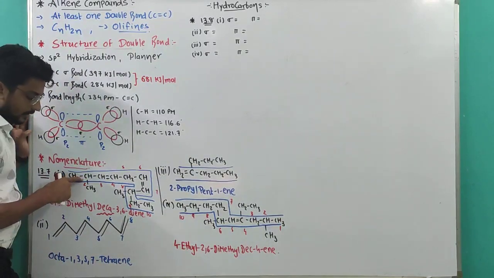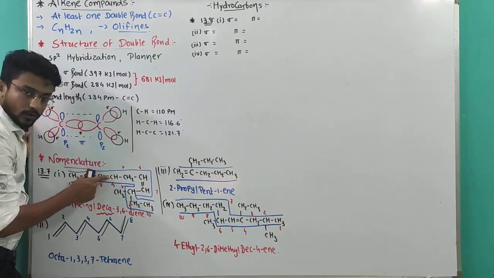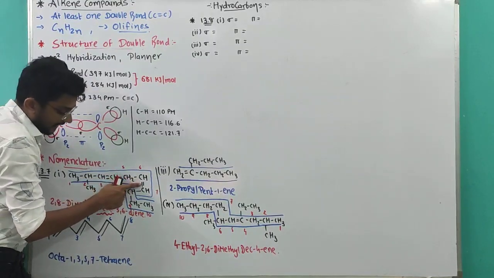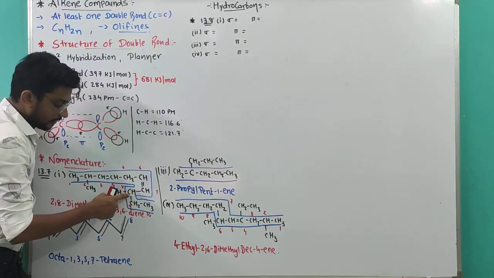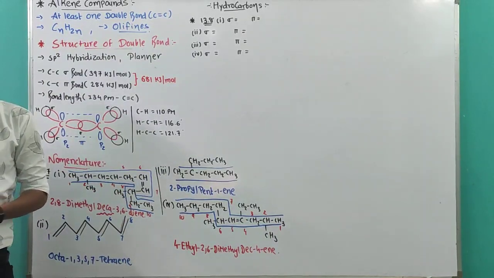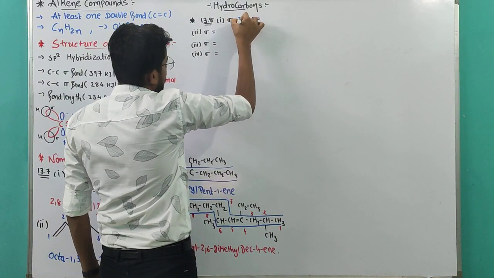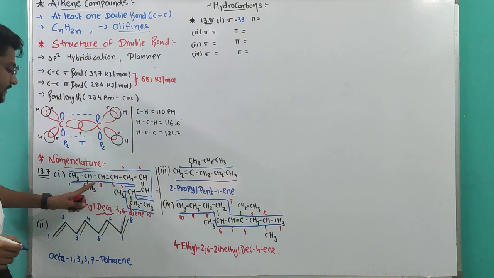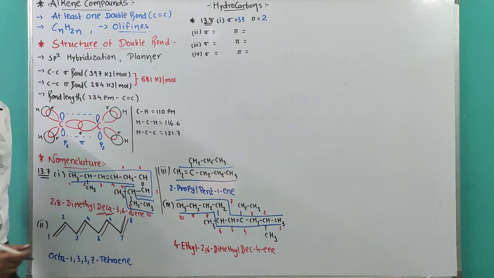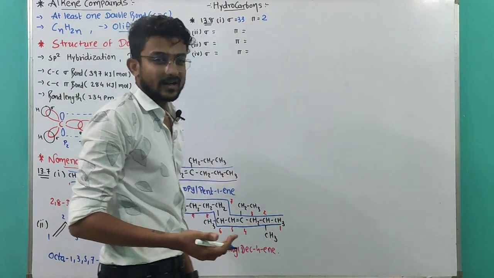So 23, 24, 25. One bond is sigma bond from double bond. So 26, 27, 28, again 29, 30, 31, 32 and 33. Total 33 sigma bonds are present in our first compound, and pi bonds, you can see that there are 2 pi bonds only. This type of questions can be asked in your 1 marker questions.